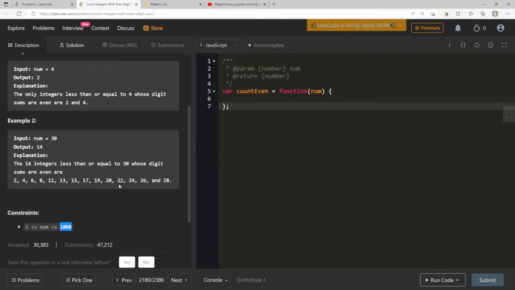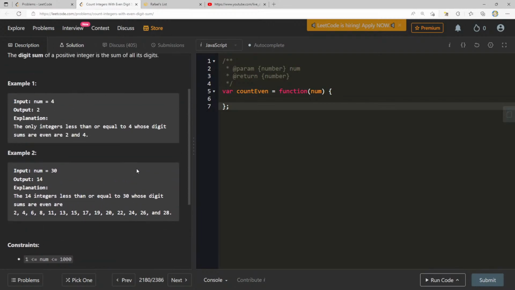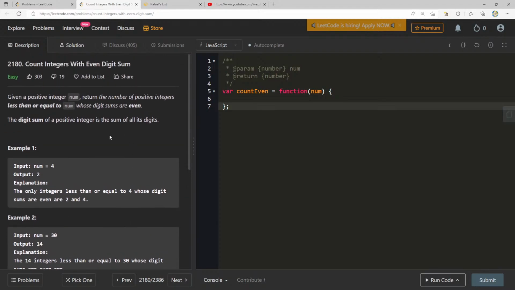And I mean, how much less does it want me to go? To, I guess, up until 1. So in each one of these, if we think about it, we have 0, 1, 2, 3, 4, 5, 6, 7, 8, 9. And then we have 10, 11, 12, 13, 14, 15, 16, 17, 18, 19, 20. Okay. For every single one, if it's 4, what do we have? Oh, 4 and 2. Okay, if it's 8 or if it's 9, what do we have?